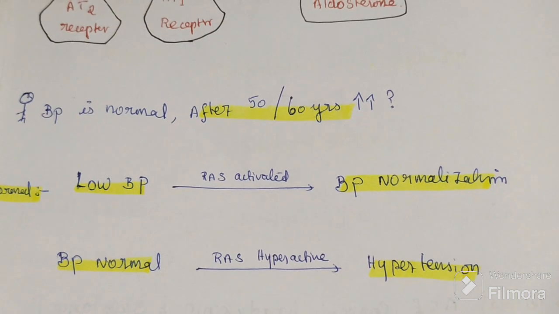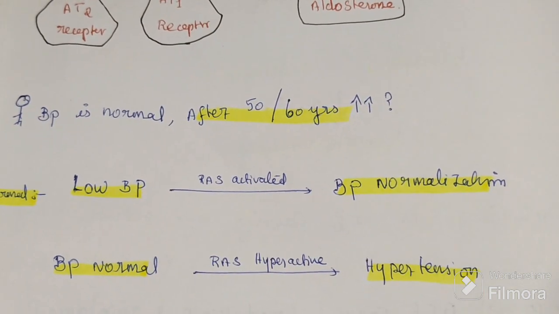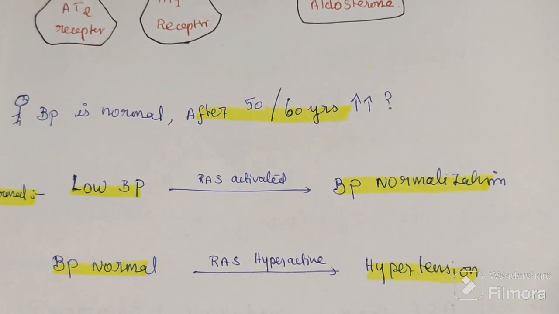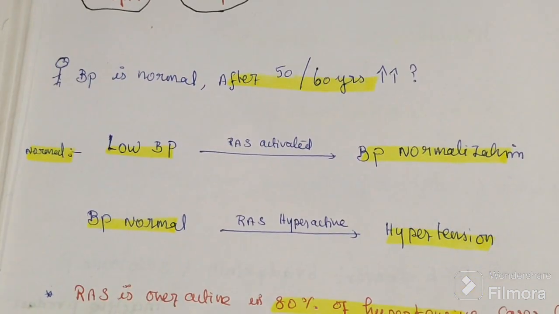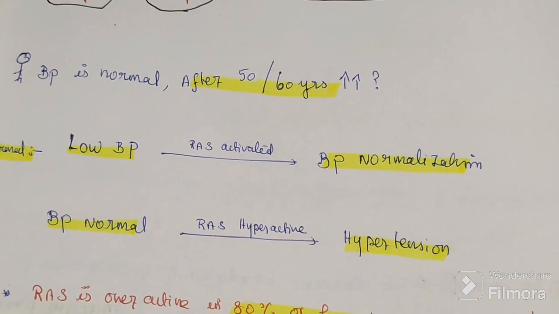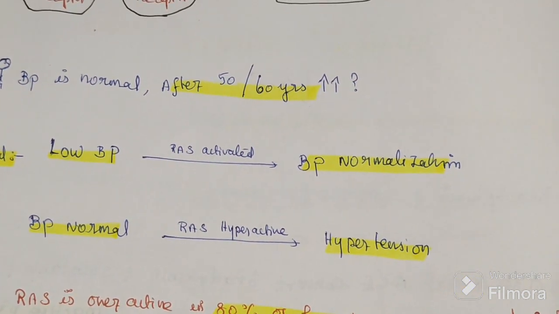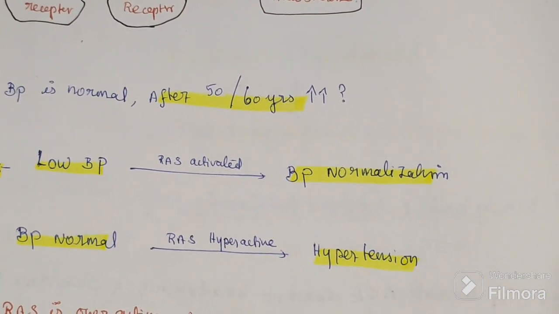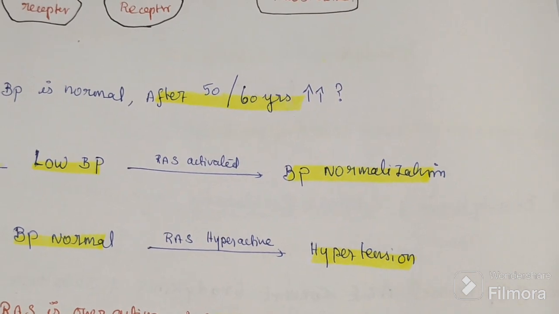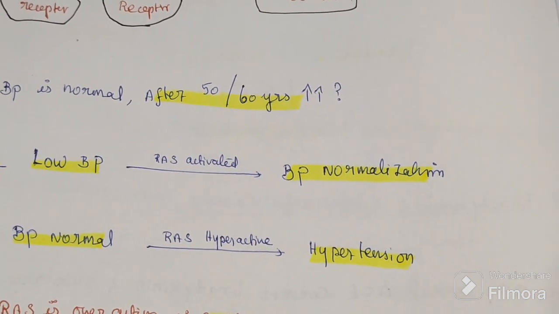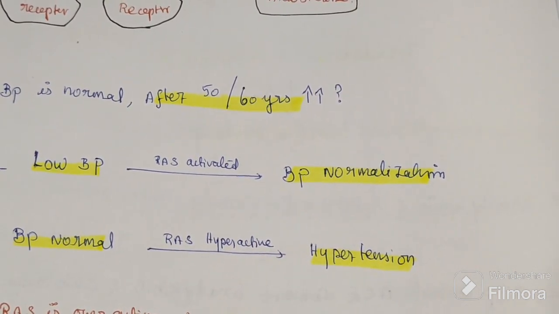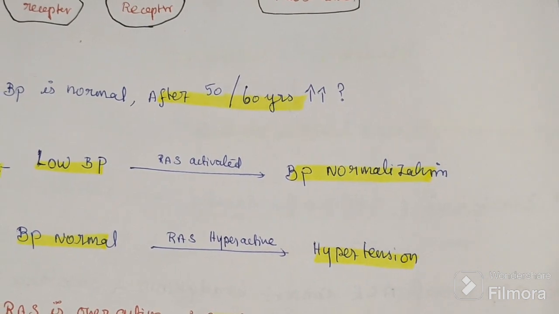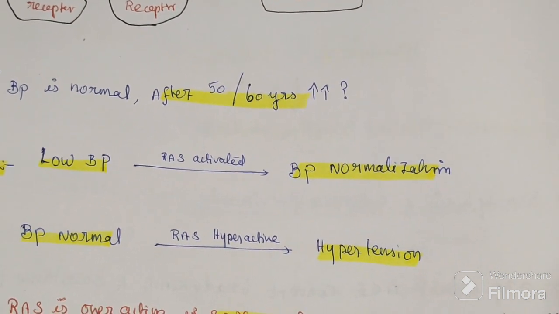The person's blood pressure is normal, the age becomes more than 50, the person becomes old. At that time the RAS, the person is currently normal, but after 50 years, on normal blood pressure, RAS will get activated.